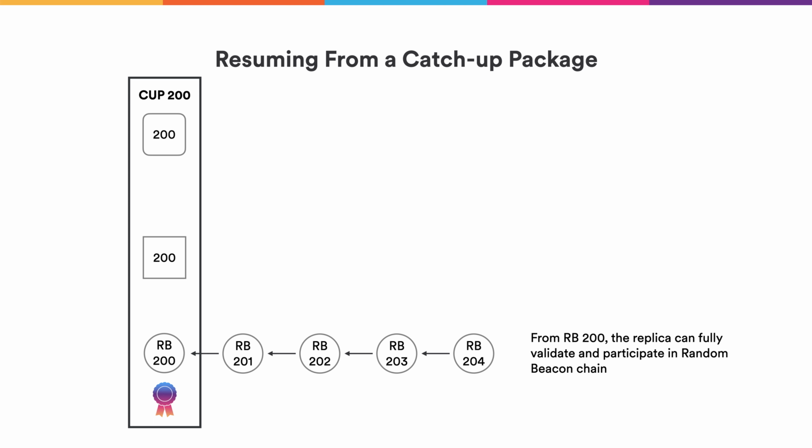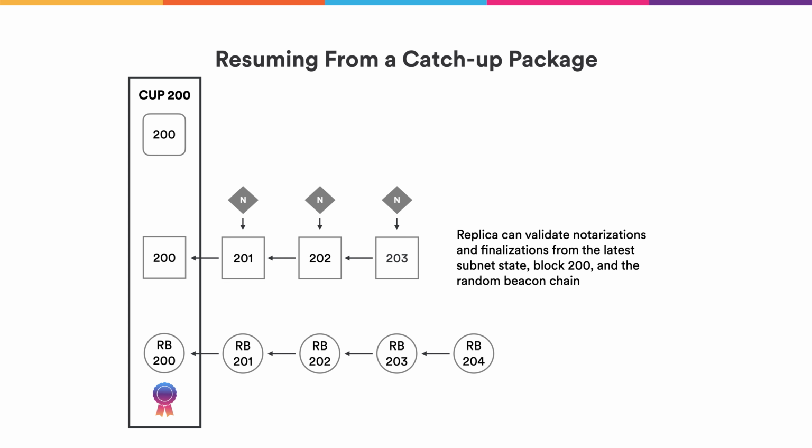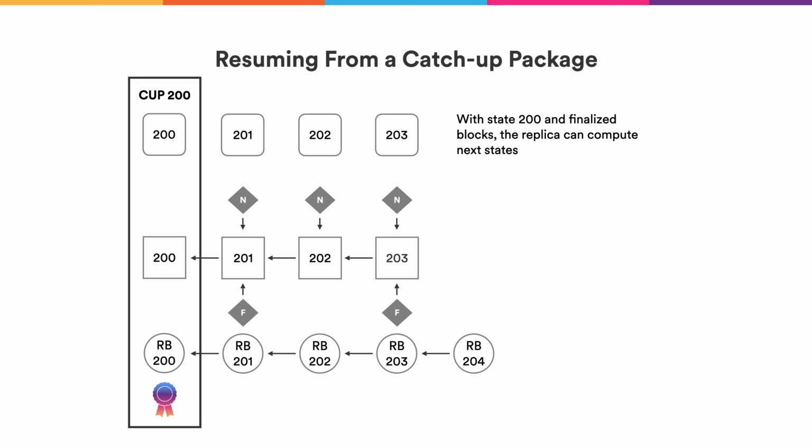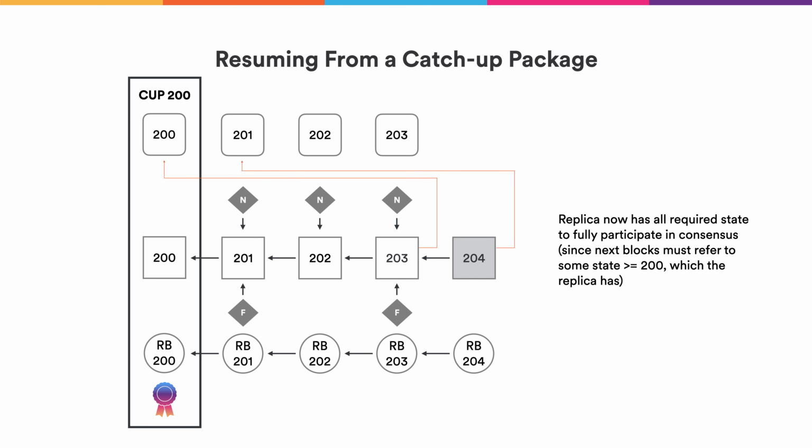We also have a block, so we can follow the subsequent blocks and verify the notarizations and the finalizations. And since we have a replicated state and the subsequent blocks, from that we can compute the next states. So the replica now has the latest blockchain and random beacon artifacts and the latest replicated states, so it's fully up to date and can participate in the protocol.